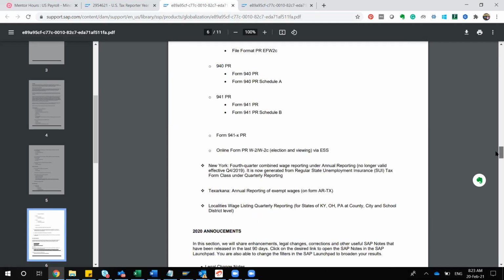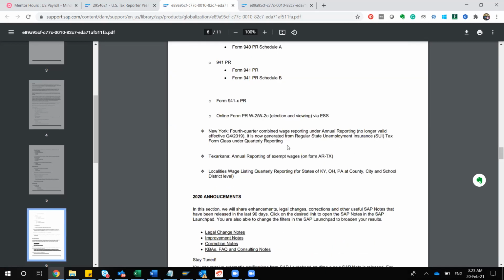And for New York also, there is a specific fourth quarter combined wage report, because depending upon the regulations of their localizations, SAP also created a special report for them. But New York is now no longer valid. Effective Q4 2019 it is no longer valid because they are now taking the same scheme from another report.